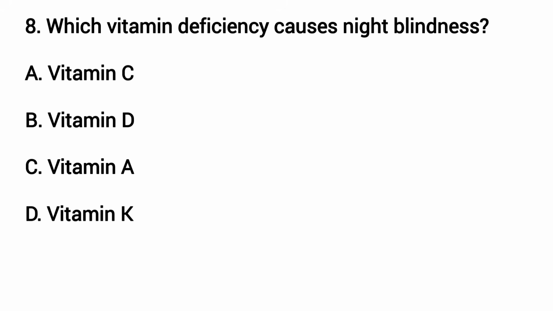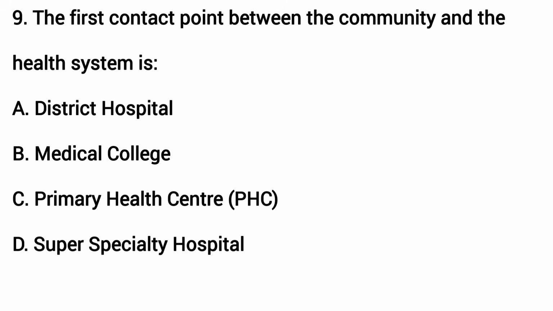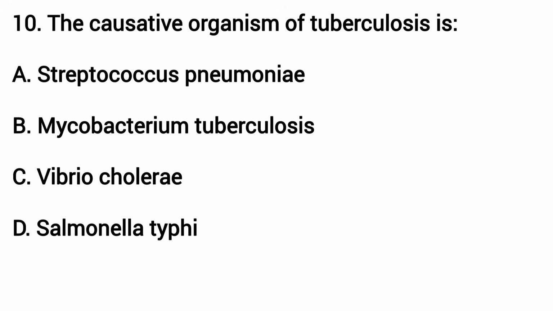Which vitamin deficiency causes night blindness? Answer is C. Vitamin A. The first contact point between the community and the health system is. The answer is C. Primary health center. The causative organism of tuberculosis is. Answer is B. Mycobacterium tuberculosis.